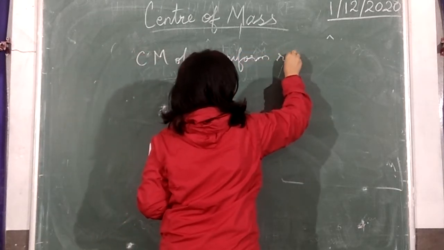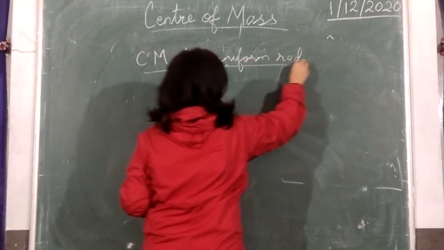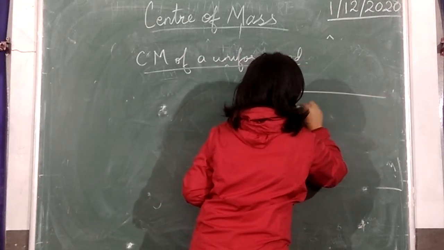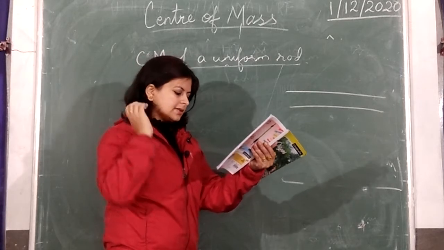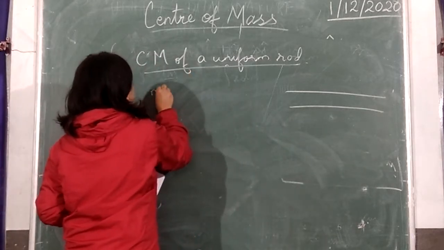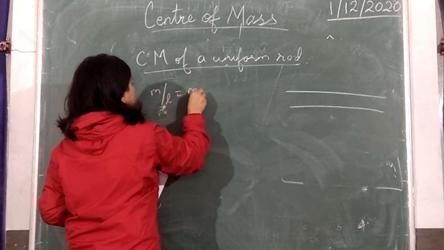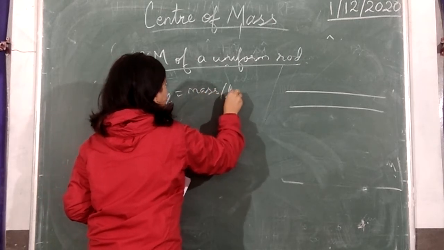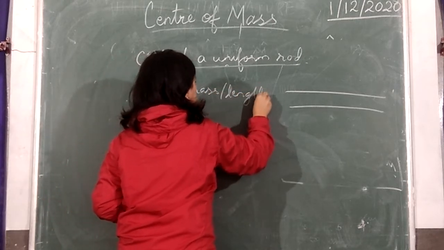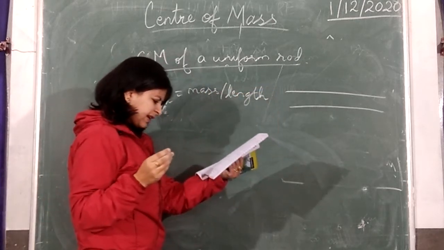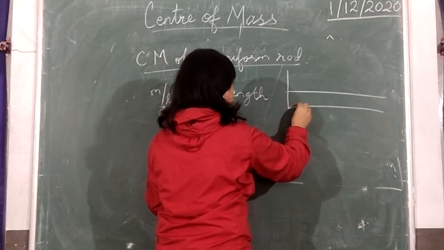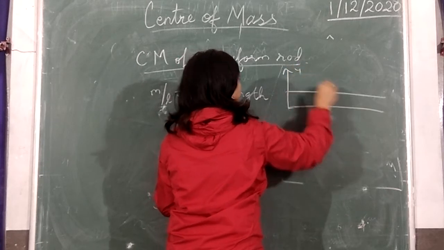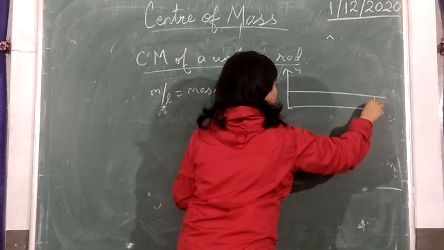Uniform means the distribution of mass is uniform. So let M by L be the mass per unit length, which is uniform throughout the rod. Like we have done in the previous case, let's take the Cartesian coordinates y and x. This is the rod.